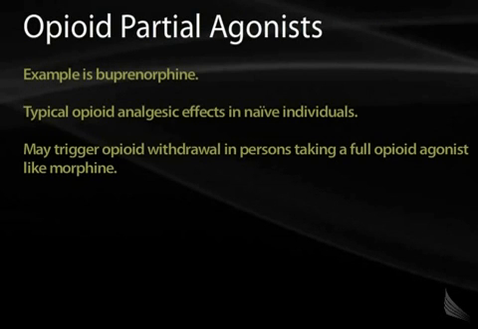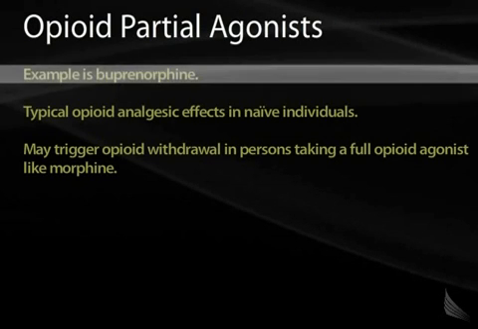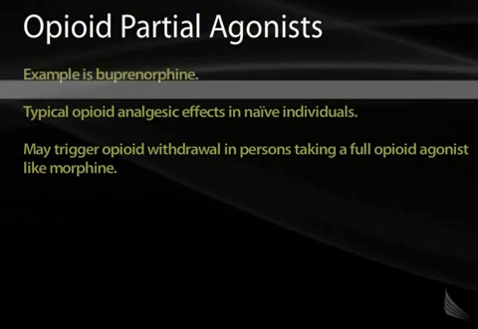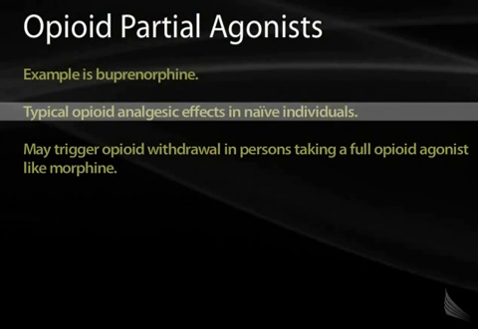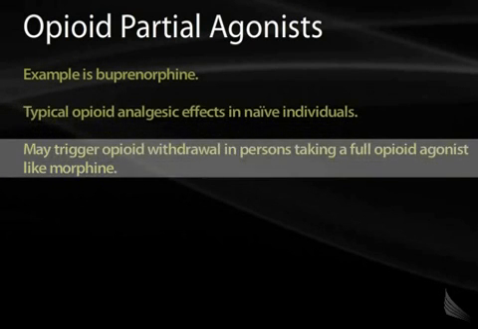Another medication you should be aware of is the partial agonist buprenorphine. This medication is commonly given to patients that have opiate dependence and withdrawal. The typical analgesic effects can be seen in naive individuals, and it may also trigger a withdrawal in patients that are taking an opioid agonist such as morphine.